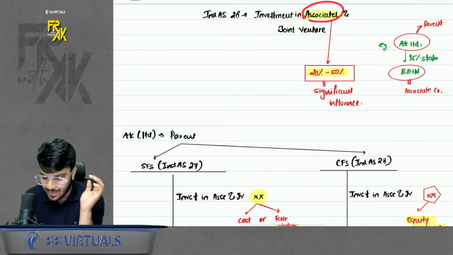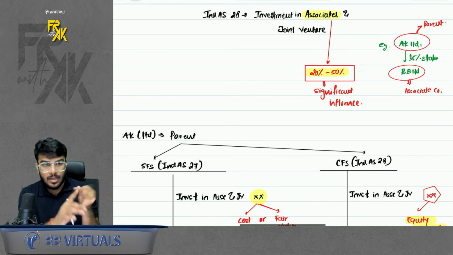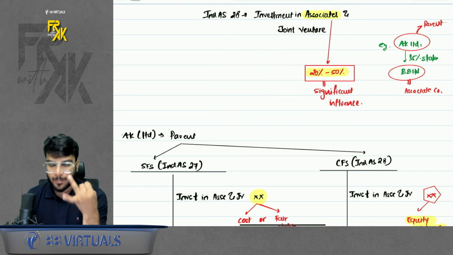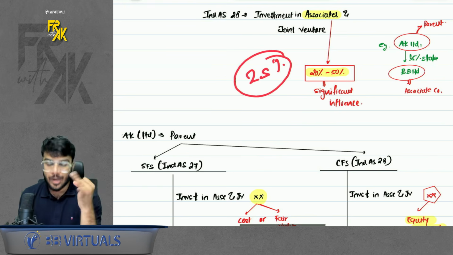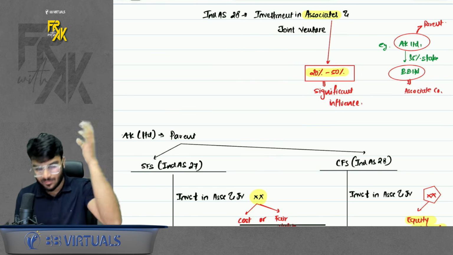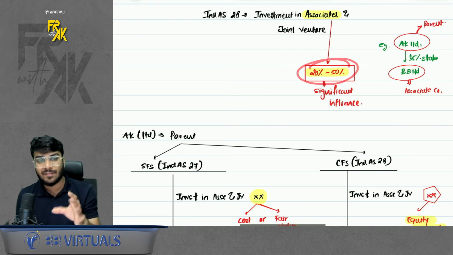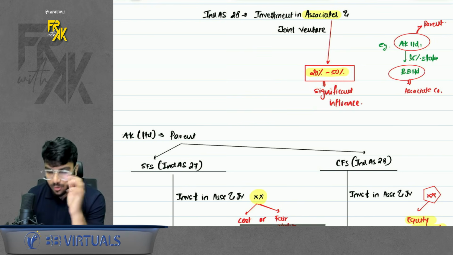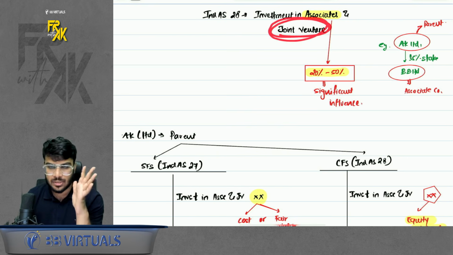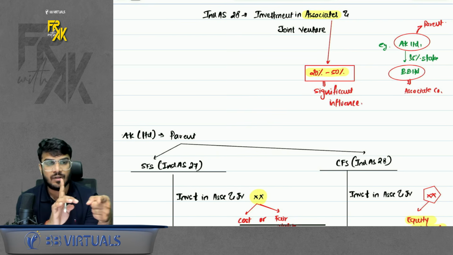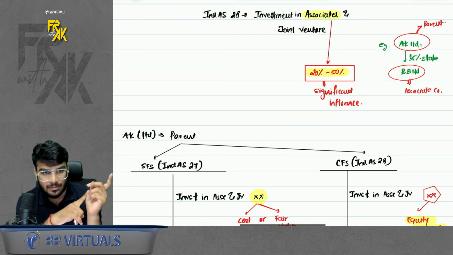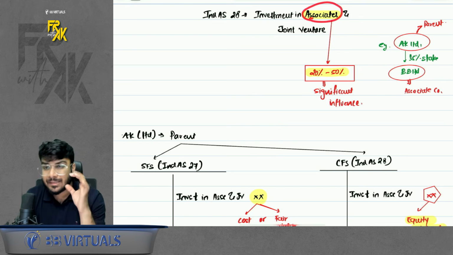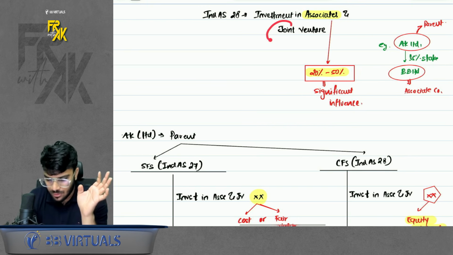Of course, in associate, we don't have control or joint control. If you had control, you go in subsidiary. If you have joint control, let's say you are 4 parties holding 25% each, and there's joint control, then you will go in Ind AS 111 joint arrangements. So I'm assuming here you don't have any joint control. You have this much stake. So influence, associate. Also, we are discussing joint venture. Remember, the definition of joint venture is covered in Ind AS 111, but the accounting is covered in Ind AS 28. So the concept which I discussed for associate, the same accounting logic is applicable for joint venture also.